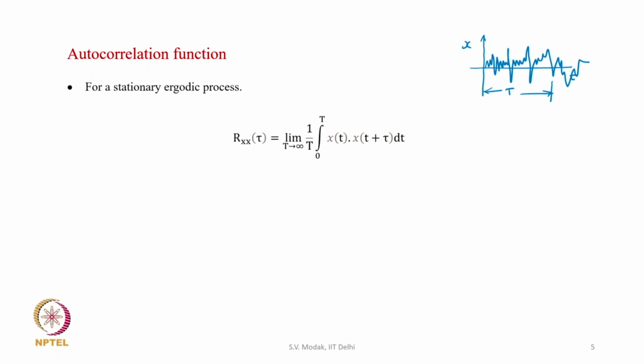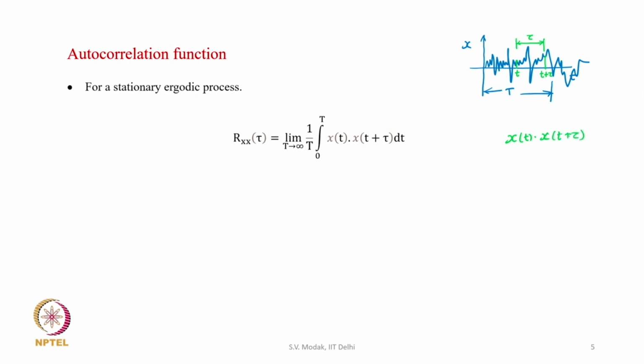So, let us say at instant t, this is the sample, and at instant t plus tau, this is the sample. So, these two samples are separated by a time lag tau,